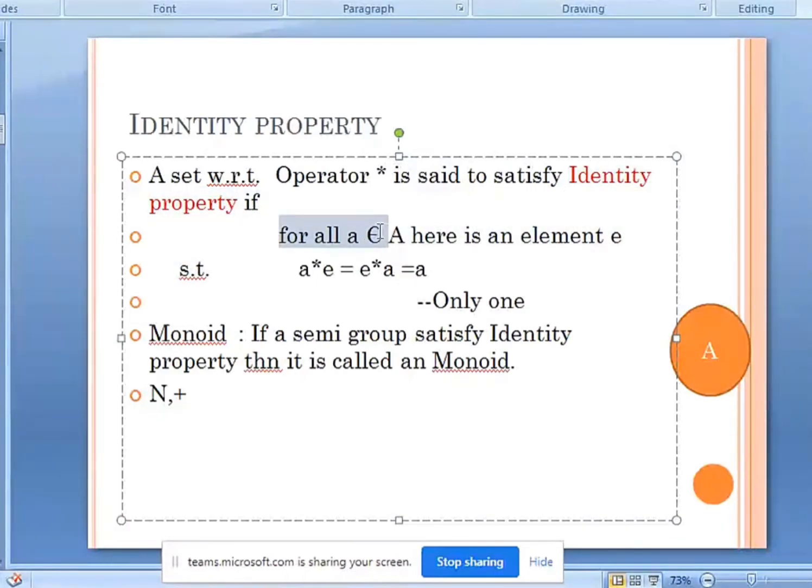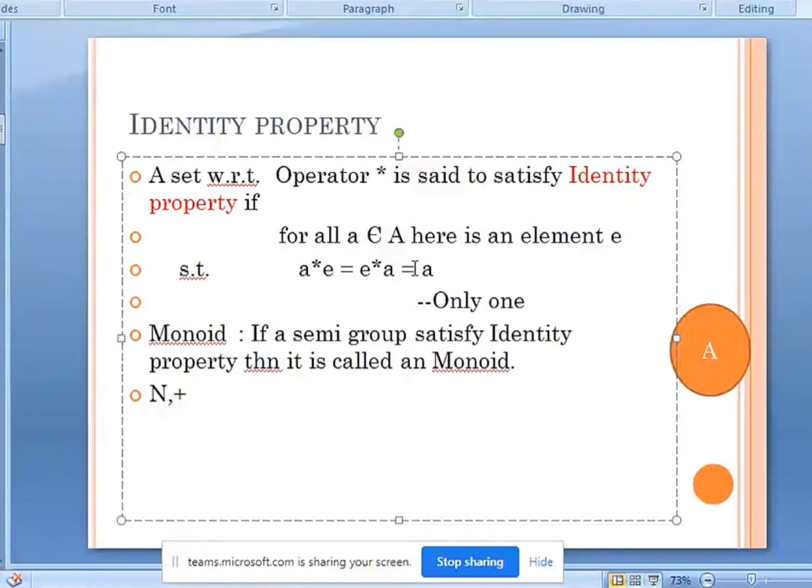If for all elements in a set there is an element E, that is the identity element, then when you operate with the identity element, we are going to get the same element back. So there is always an identity element in a set, and when you operate that identity element with any element of the set, we get back the same element.